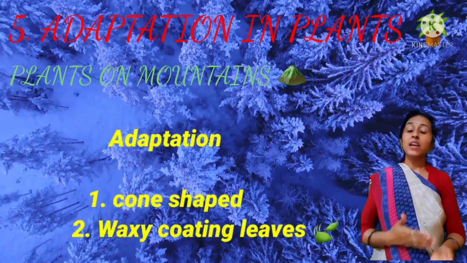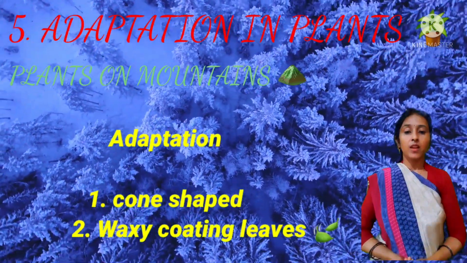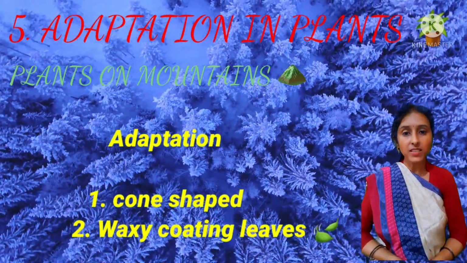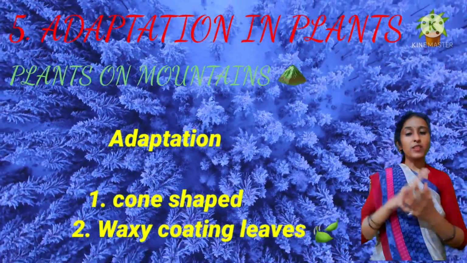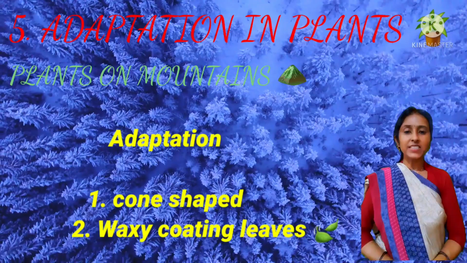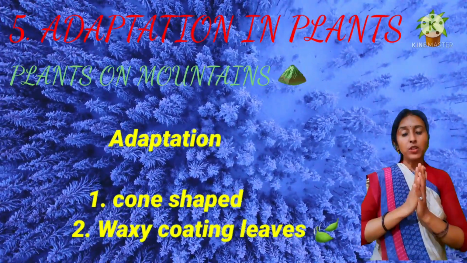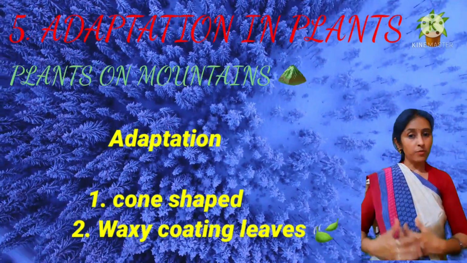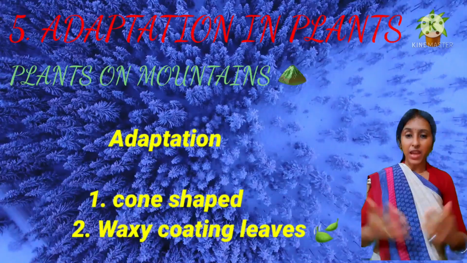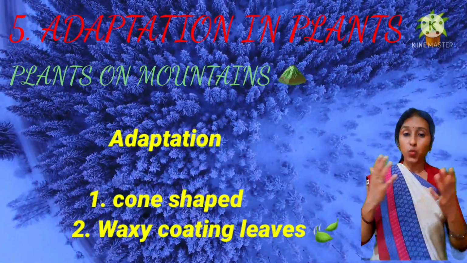What is the adaptation of these plants? They grow on mountains and they are cone shaped. Why are they cone shaped? Trees that grow on mountains are mainly cone shaped so that the snow easily falls down from their branches, and they are safe from the snow and the cooling effect.